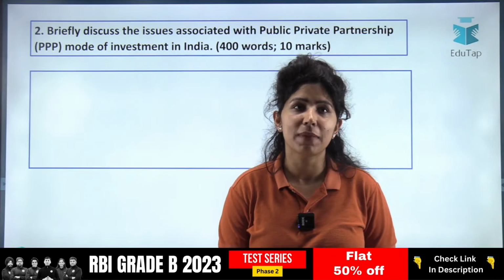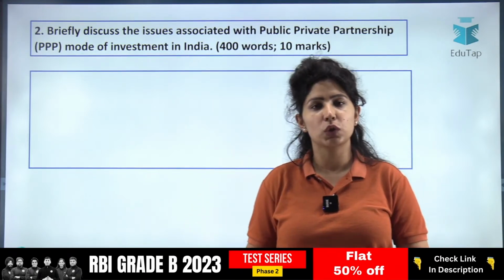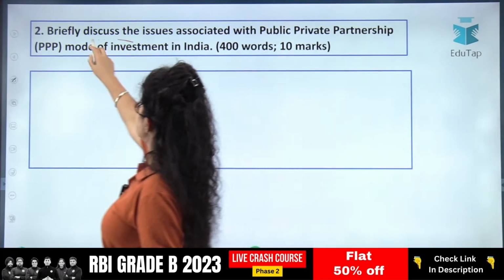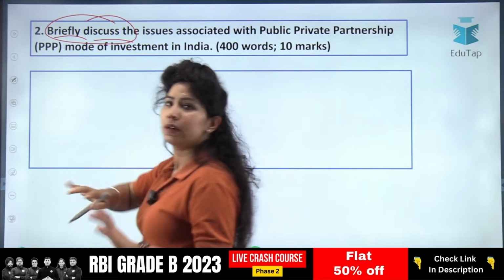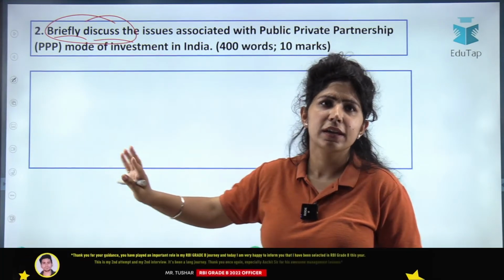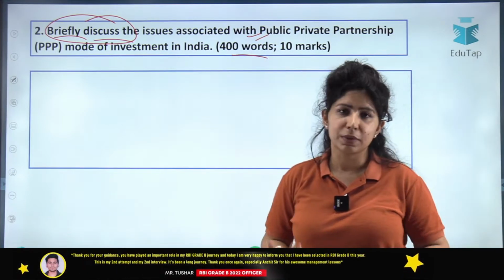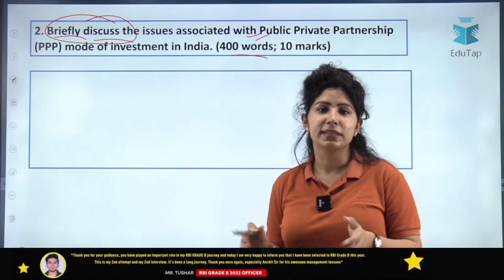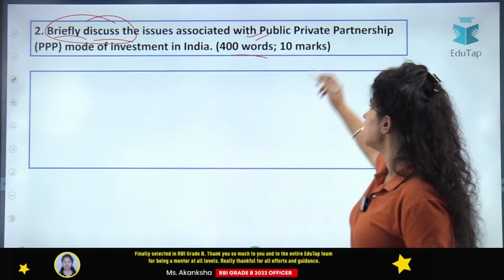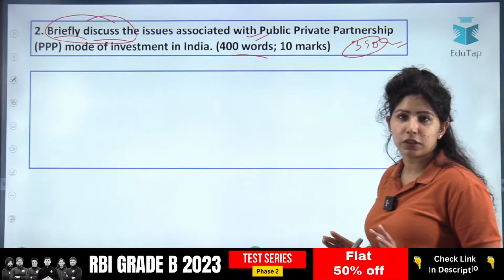All right, so let me come back to the question. I hope by this day you have understood what a directive is. So the directive here is discuss, or briefly discuss. Briefly doesn't mean anything there. If the word limit is 400 words, then you can't be very brief. You just cannot write 5 points and be done because it's written briefly. So the word limit you have to adhere to. You'll have to write at least 350 words for this, around 350 words for sure.